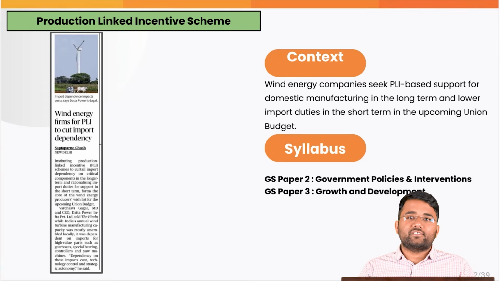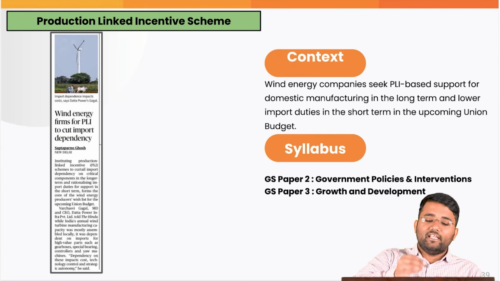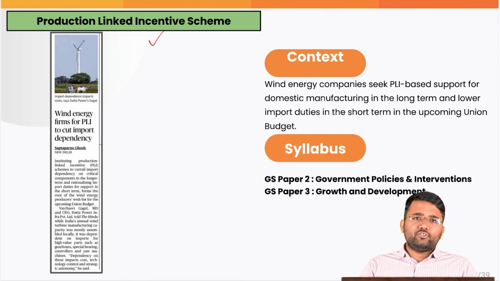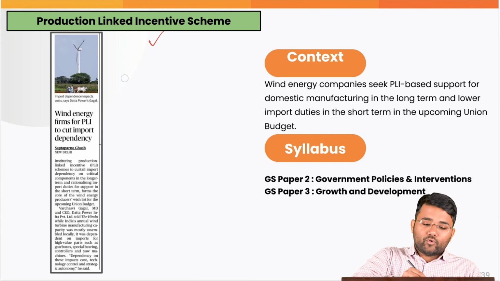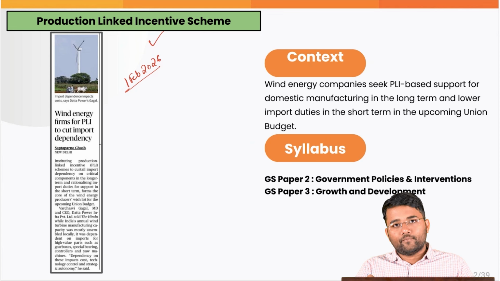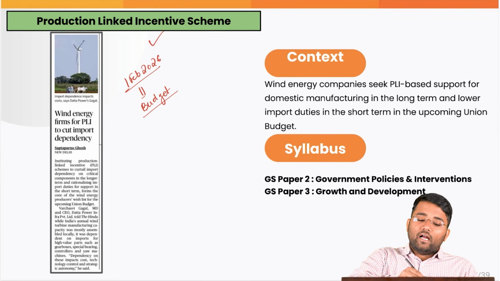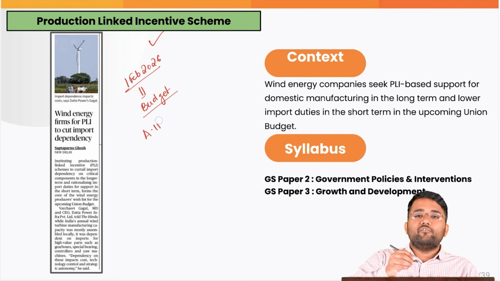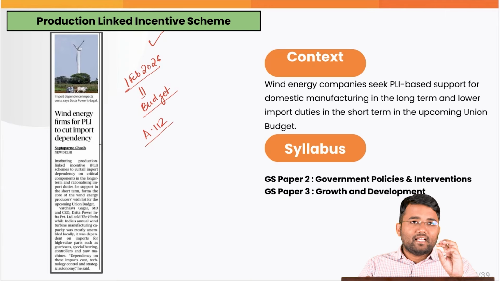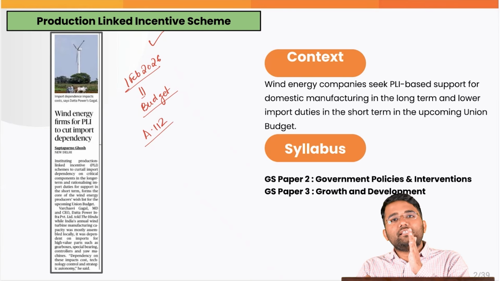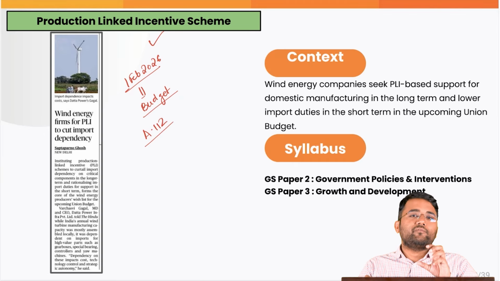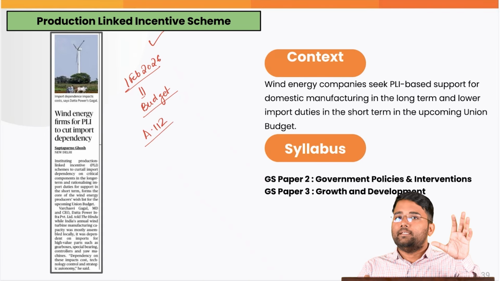So, let's start our discussion with the first topic, that is production linked incentive scheme. As you would be aware, on 1st February 2026, the budget will be laid on the floor of the Lok Sabha. And the word budget is not specifically mentioned in the Constitution. Instead, Article 112 talks about the annual financial statement. And what exactly is the budget? That is an estimate of revenue and the expenditure of government for any particular financial year.